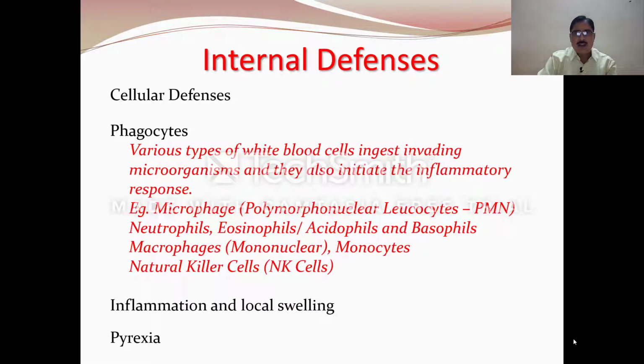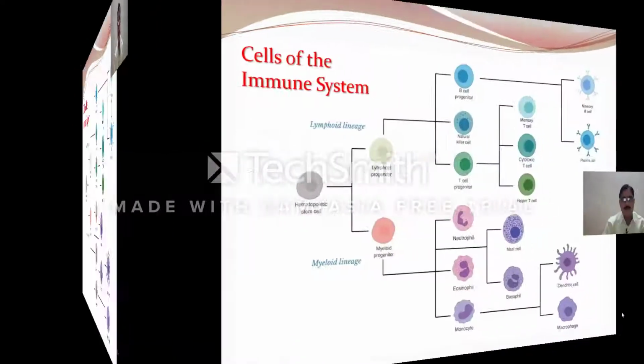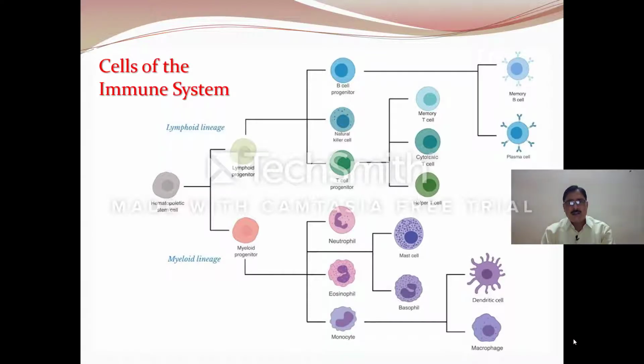Then internal defenses also include local inflammation, local swelling, and pyrexia or fever. Now, this chart depicts the various cells of our immune system. They can be broadly classified into two categories: one, the lymphoid lineage, and second, the myeloid lineage. The lymphoid progenitor is responsible for formation of the B cell progenitor, then the NK cells and the T cell progenitor.